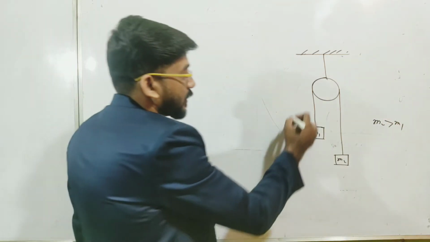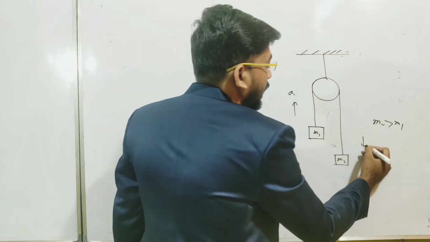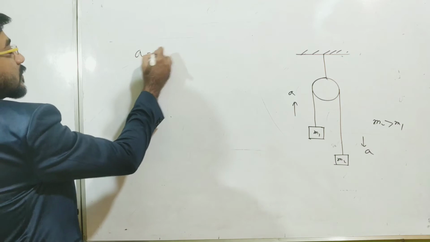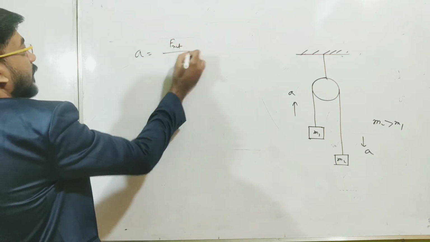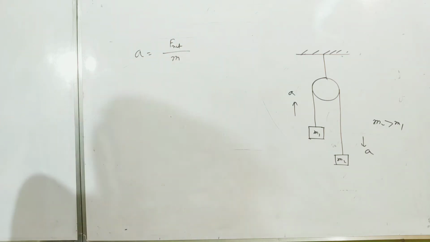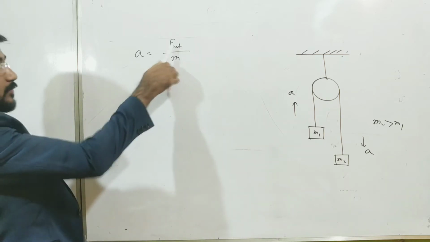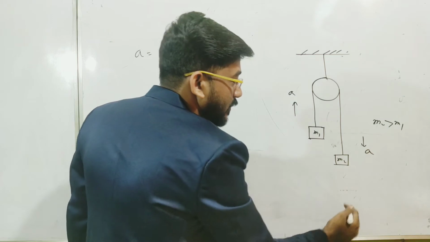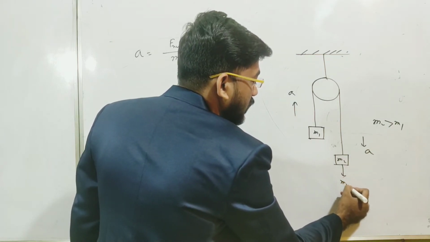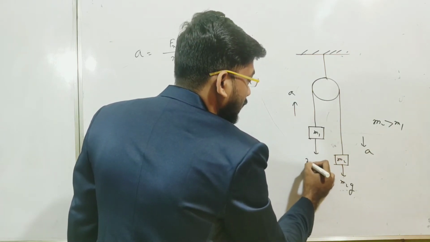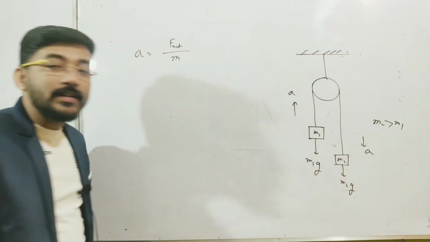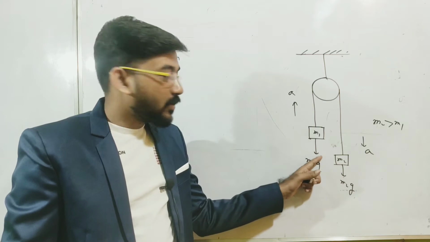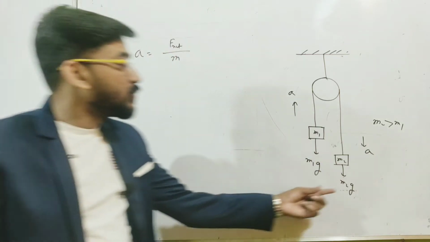So what will be the acceleration? How can you write the expression of acceleration directly? We know acceleration is nothing but F net divided by mass. This is the very basic thing about Newton's second law. So what is the F net? Here, in the downward direction there is m2g, and in this direction there is m1g. So what is the net force on the system? On the system, the net force is m2g minus m1g.